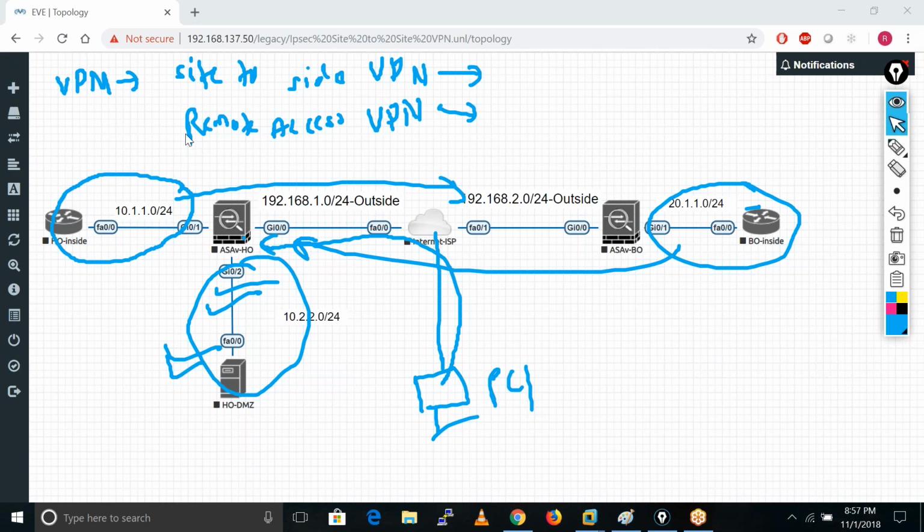So we have two kinds of VPNs in the ASA firewall, site to site and remote access VPN. What happens in remote access VPN? We have two flavors.